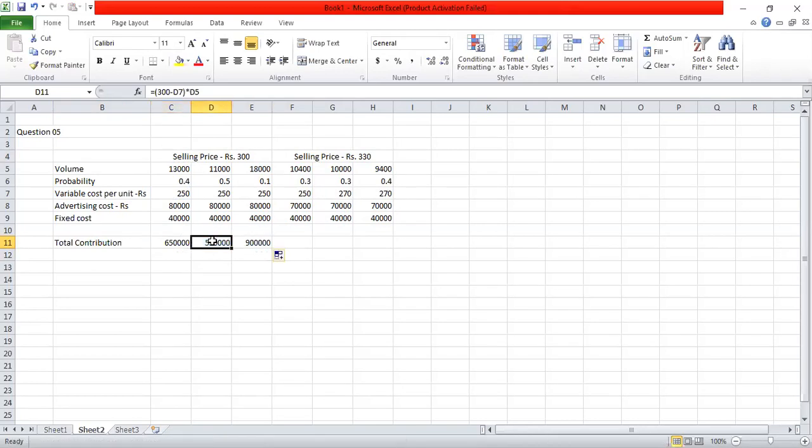Next, when the volume is 11,000, 300 minus variable cost 250 into the volume of 11,000. When the volume is 18,000, 300 minus 250 into the volume of 18,000. Then we can do the same thing here. Now the selling price is 330. So 330 minus the variable cost 250 into the volume of 10,400.